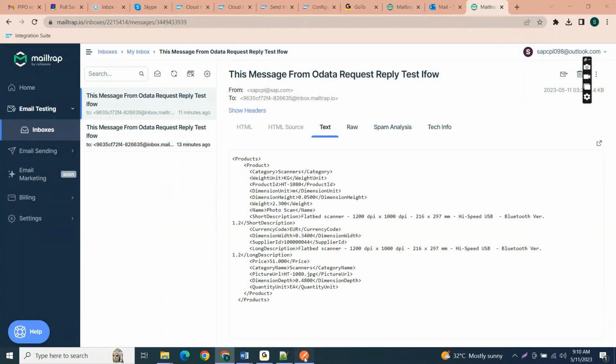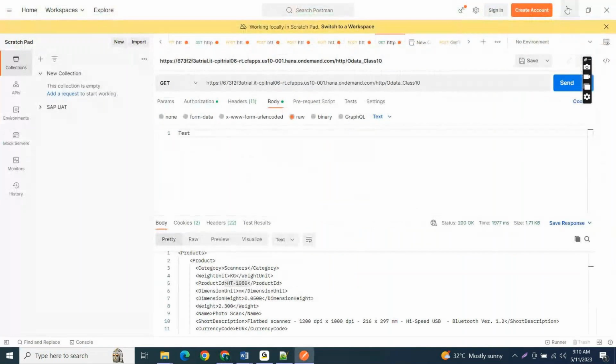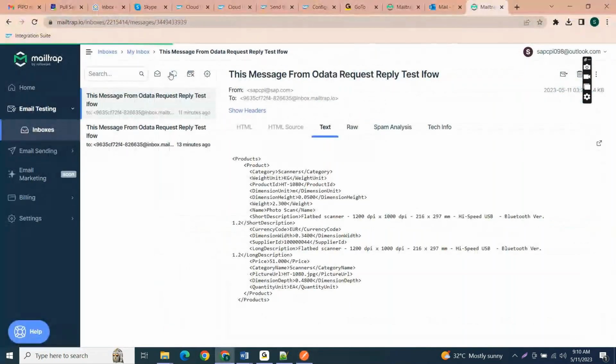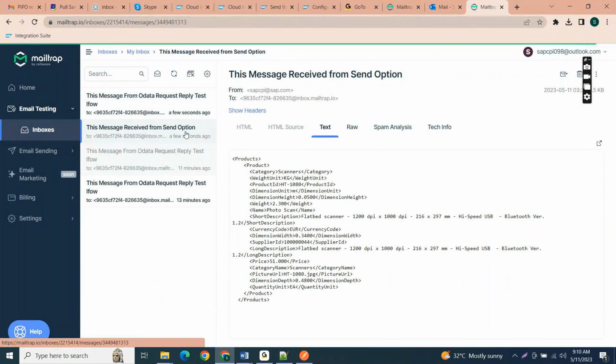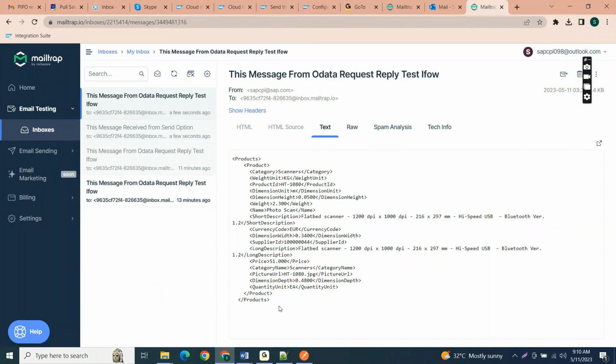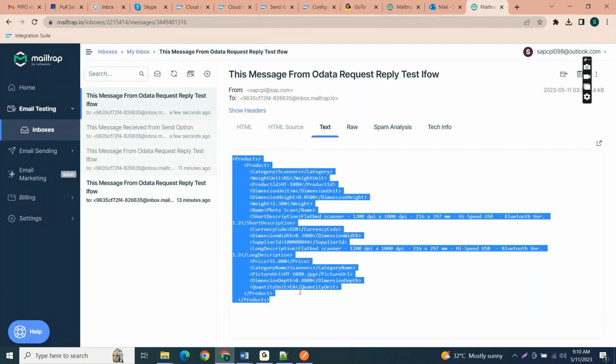We received 200 as a successful response. Let me refresh this. See, now I received. This is the first message, the send option. We received the data from the send option. This is from the target receiver adapter configuration.